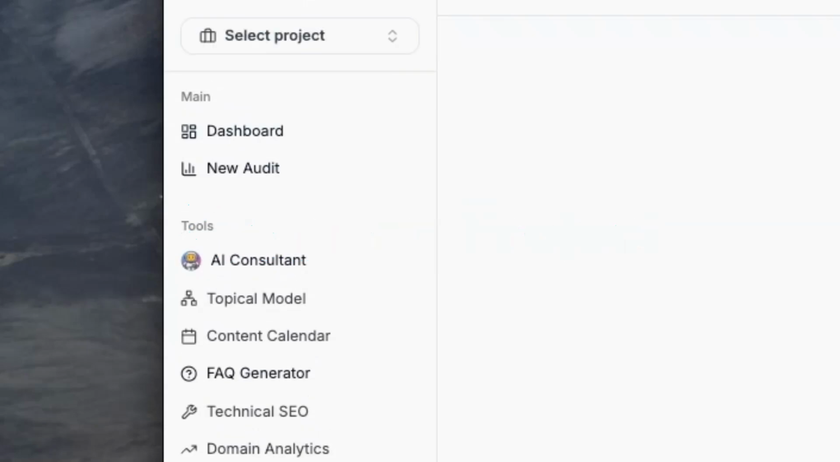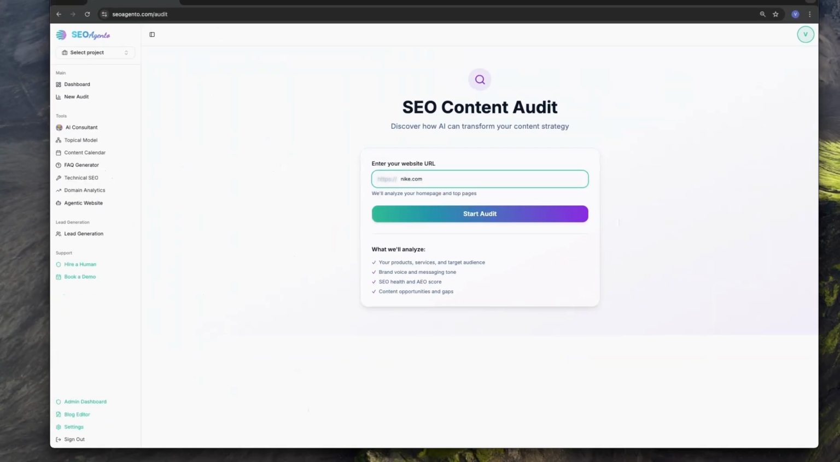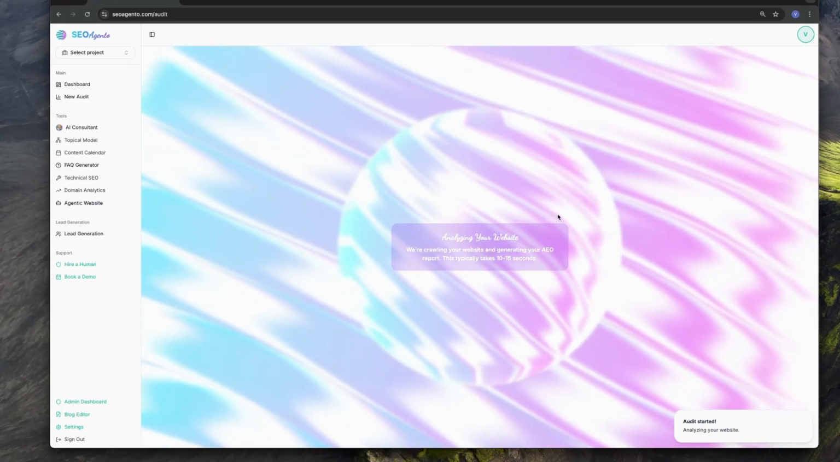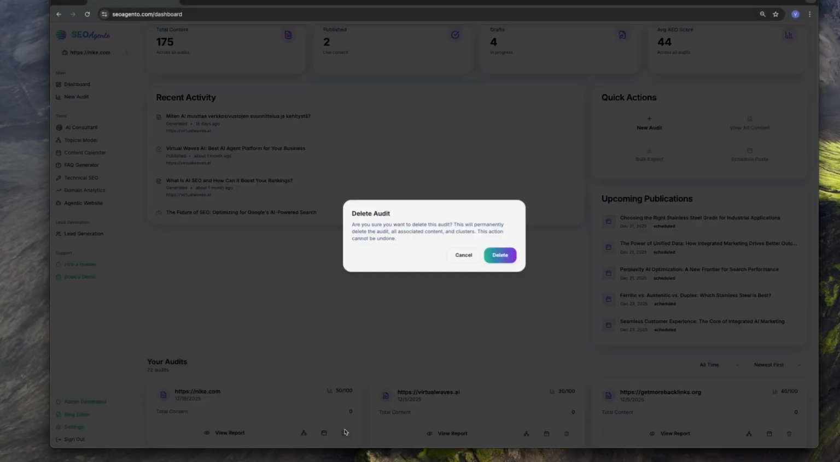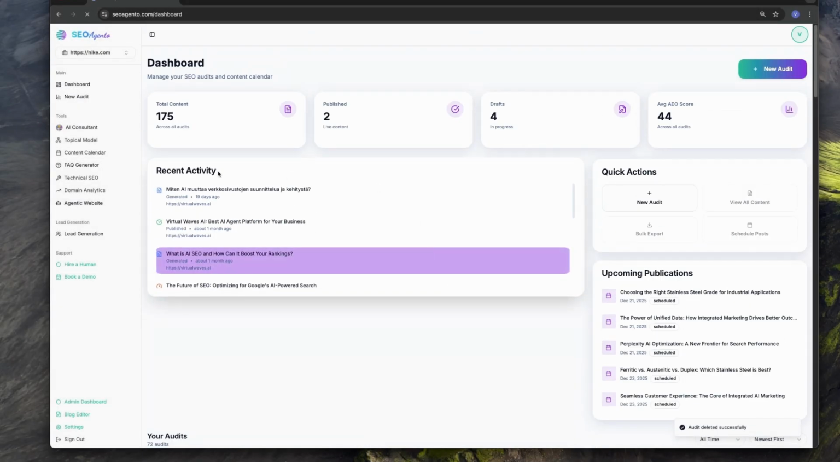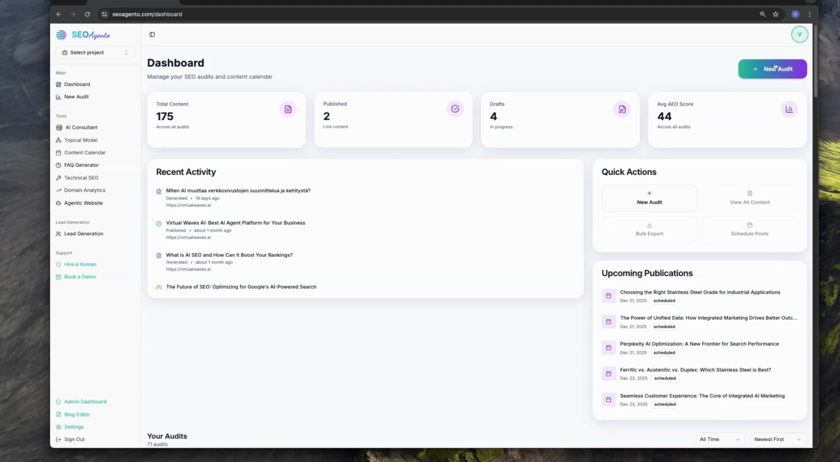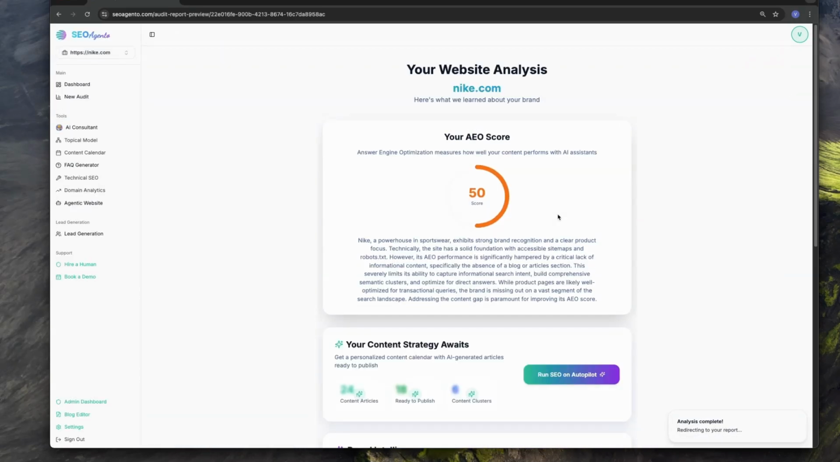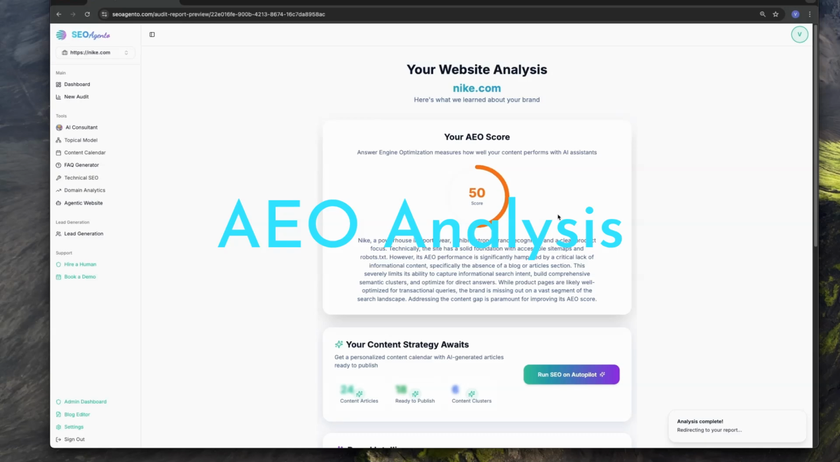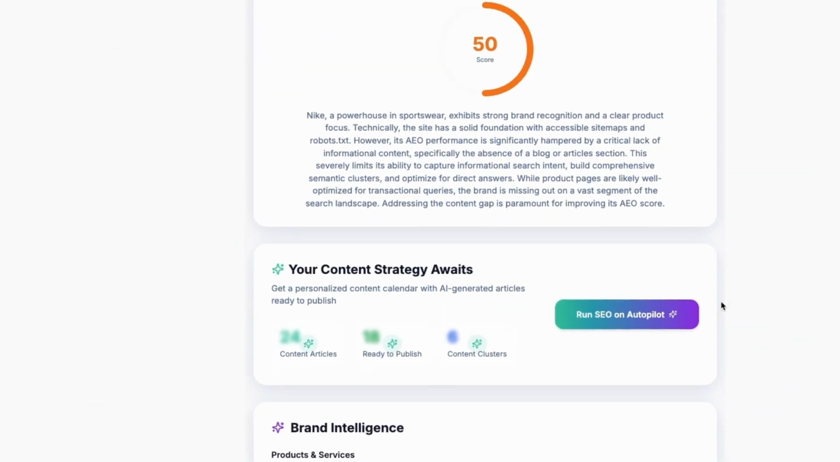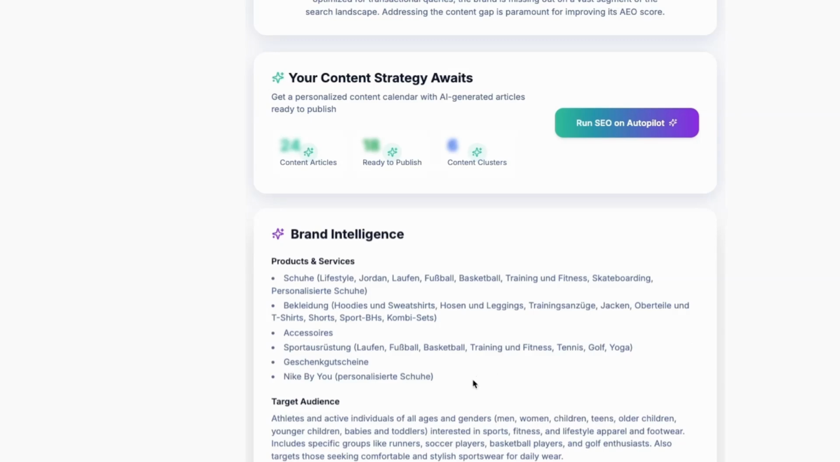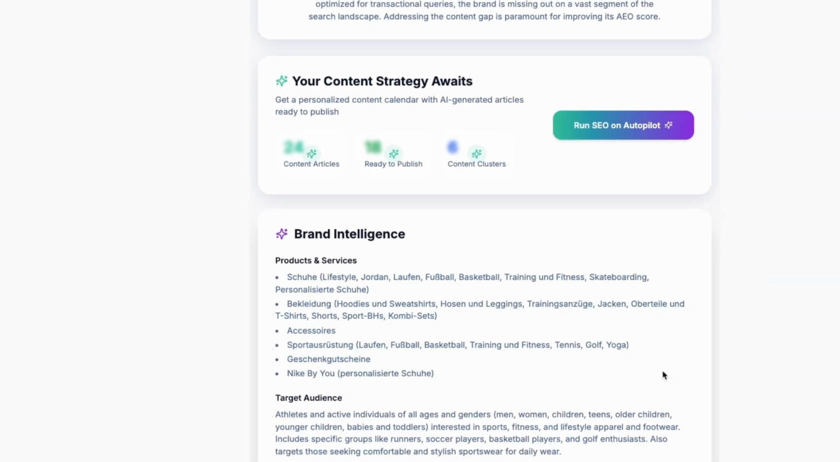So you've probably run your first audit. You can start another one from here. Let's try with Nike.com. And you can run up to 3 projects at a time. If you need to replace a project, you can easily remove it from the dashboard and then create a new project. So here we have the Nike.com analysis, the AEO score, and the brand intelligence gathered. The brand intelligence is really important for all the functionalities to work properly in the app, and it is built by using your existing website content.